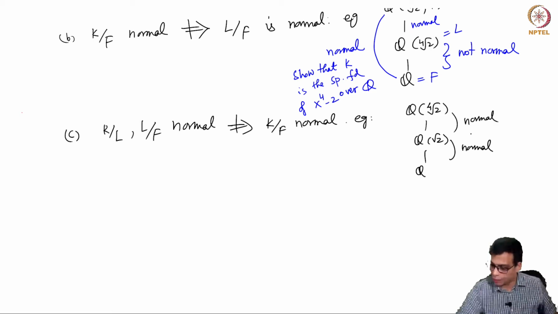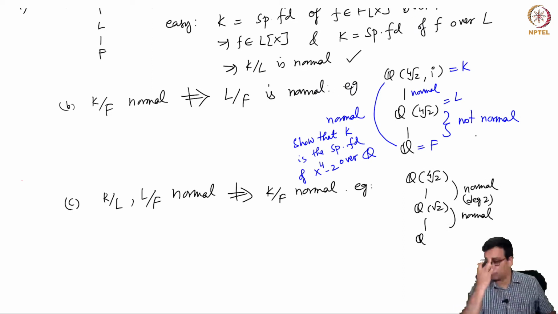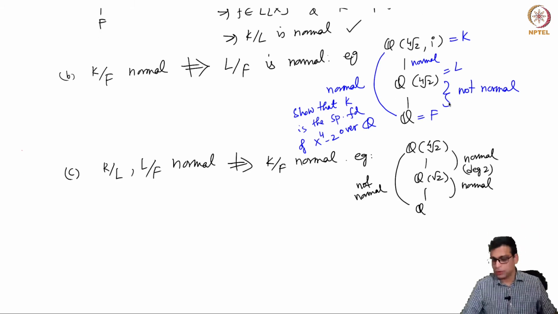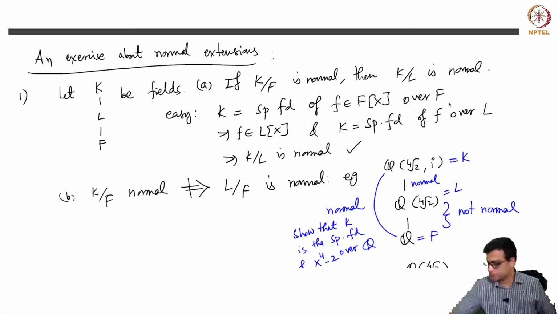These are both degree 2. And by one of the properties I did in the previous set of problems, any degree 2 extension of fields is normal. So these are both normal, but this is of course not normal. That came up earlier also. So a normal extension followed by another normal extension may not imply that the entire extension is normal.